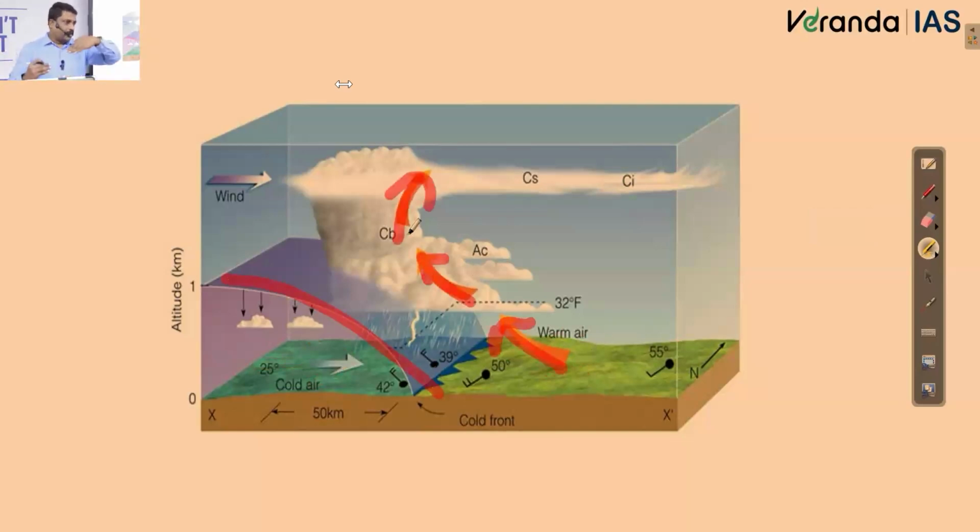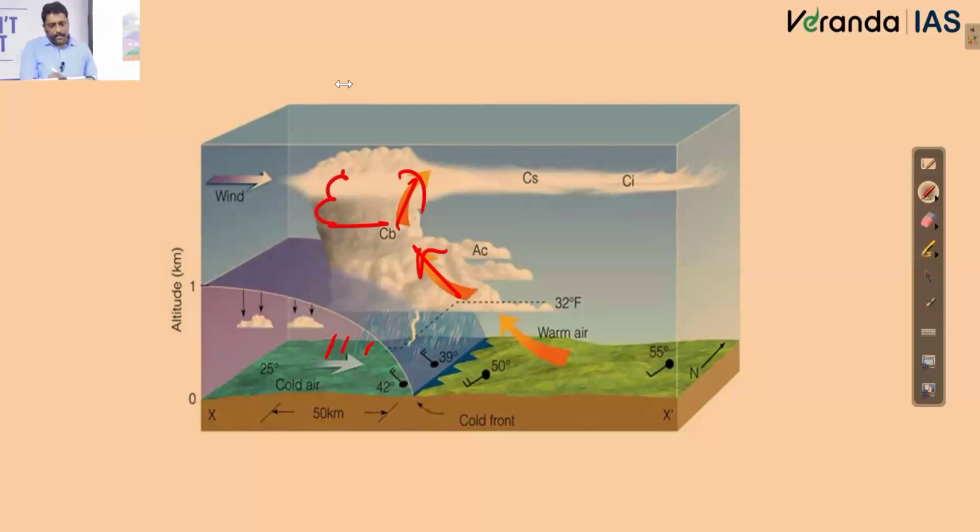Warm westerlies, being less dense, will start climbing over the so-called front. And whenever an air mass rises, it results in condensation and precipitation. So this is one region in the world where the rise of air mass is perennial, happening throughout the year, and condensation and precipitation also happen throughout the year.